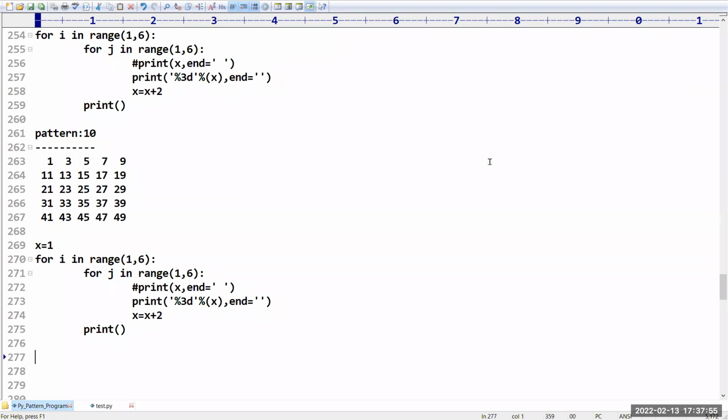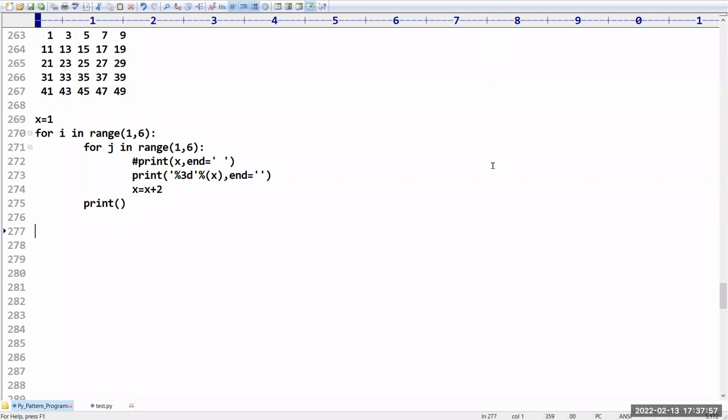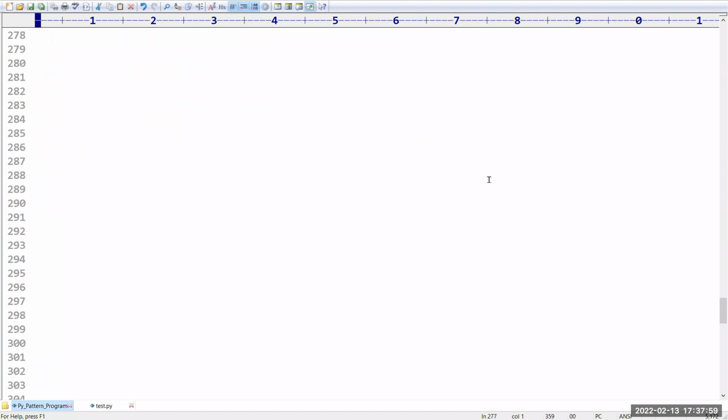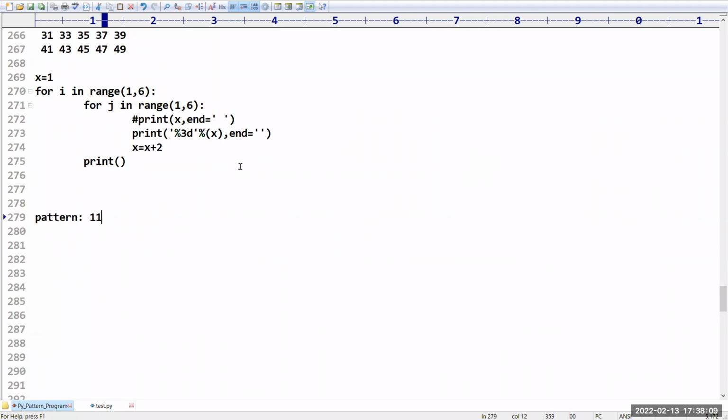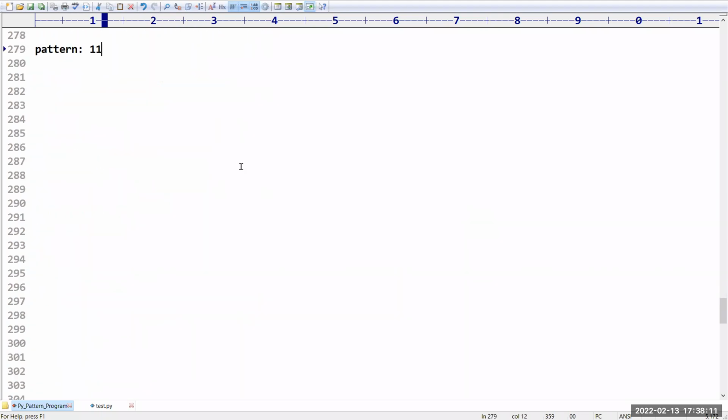Now I want to take a special pattern. The 11th pattern. How can you get this 11th?